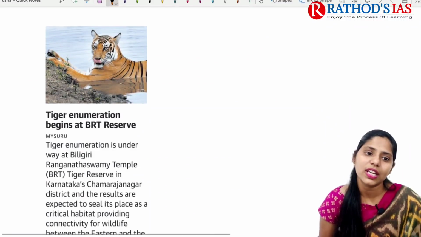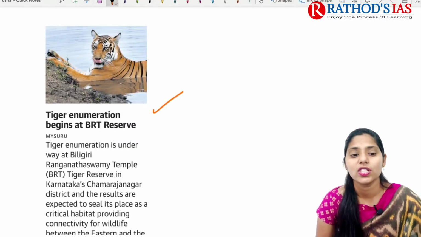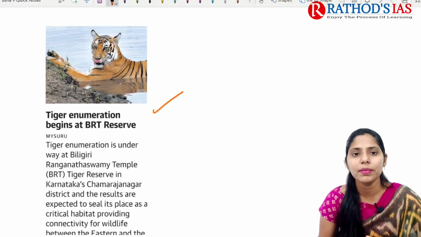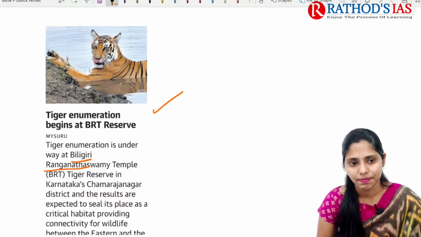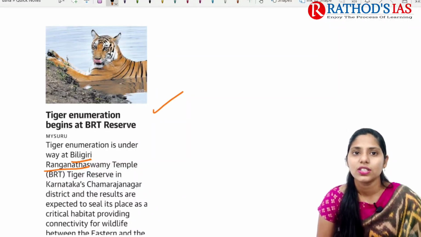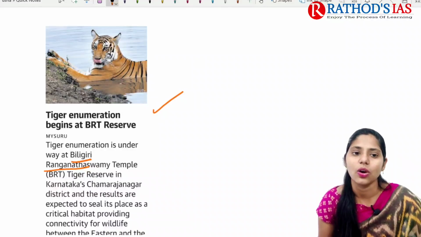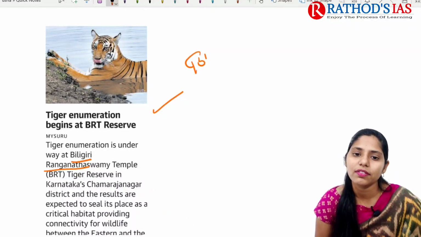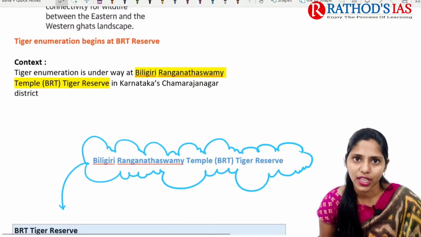And now let us try to see the next topic. It is regarding tiger enumeration. Tiger enumeration or tiger number counting at BRT. So BRT is Biligiri Ranganatha Swami Temple Tiger Reserve. Actually, this topic is important from GS paper 3 under environment and ecology. So now let us try to see this topic in great detail.